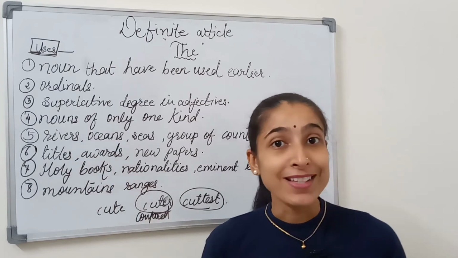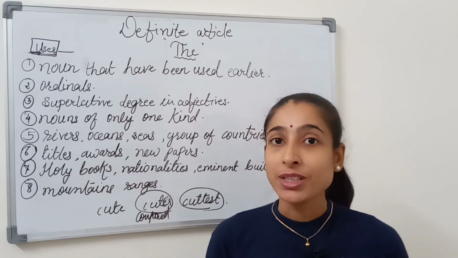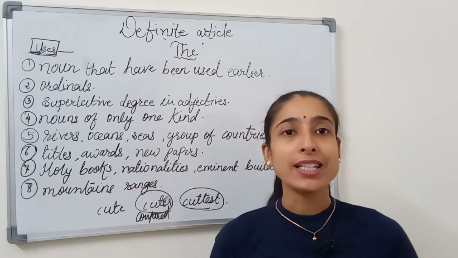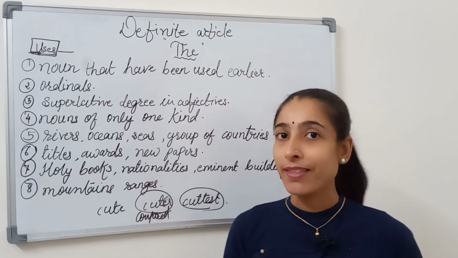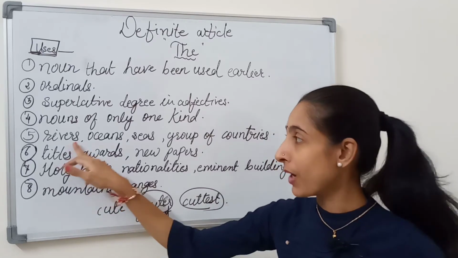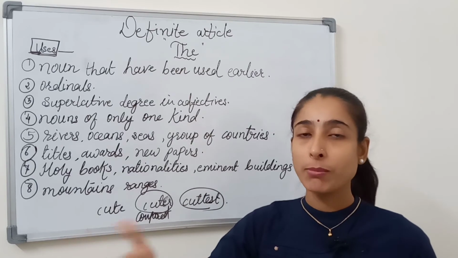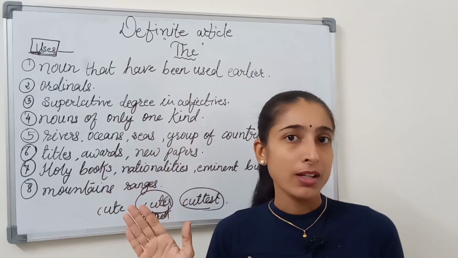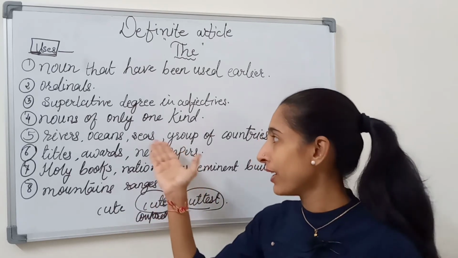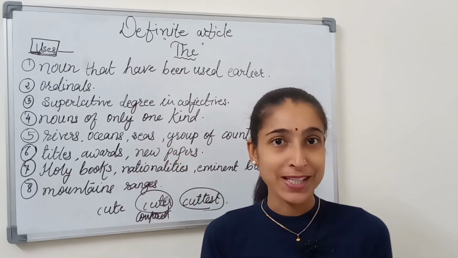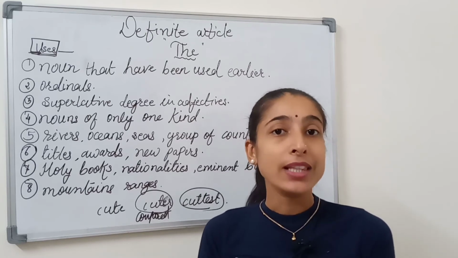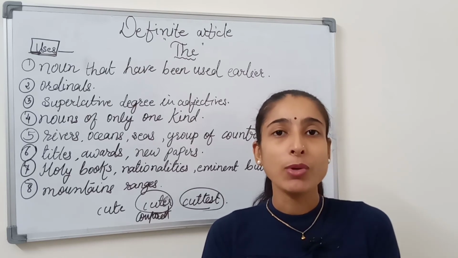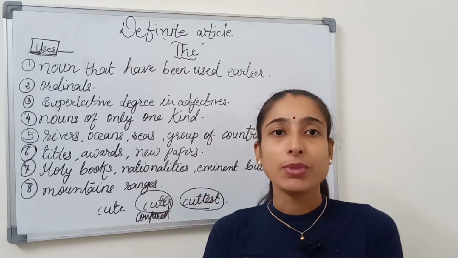Rivers: the Ganga, the Sabarmati, the Yamuna. We put the definite article the in front of the noun, the name of a river. For seas, the Arabian Sea. We don't say Arabian Sea. Whenever we talk about a sea, we use the definite article.